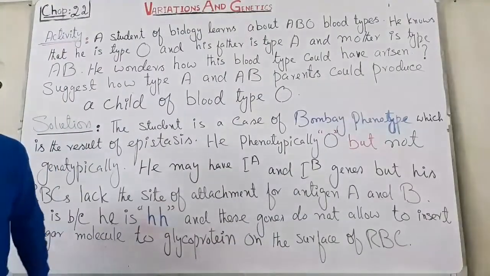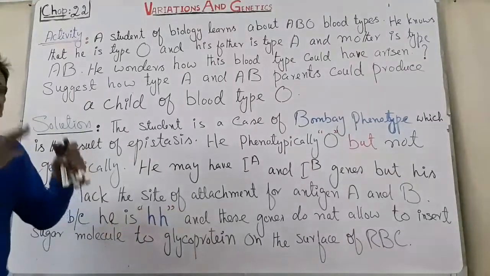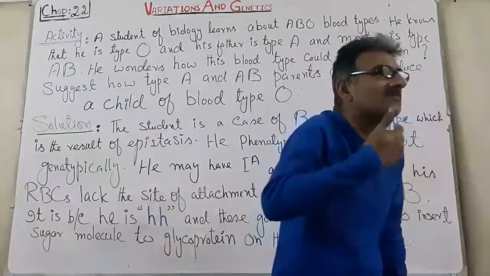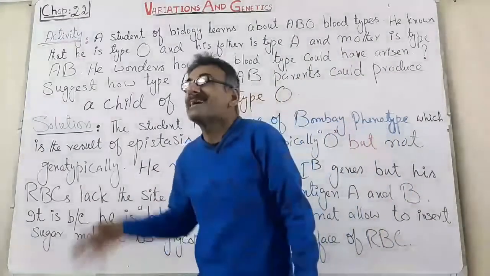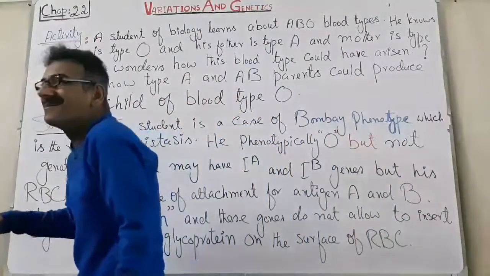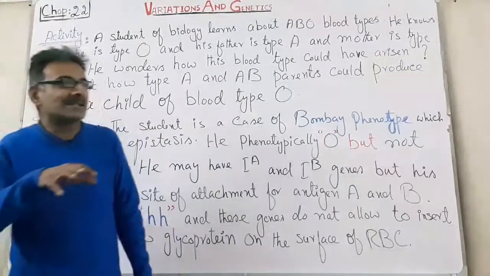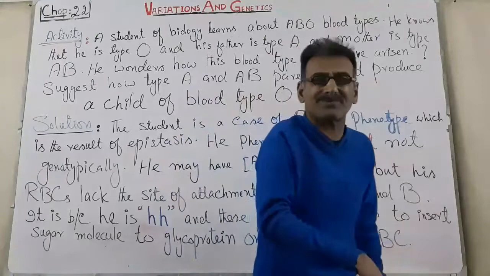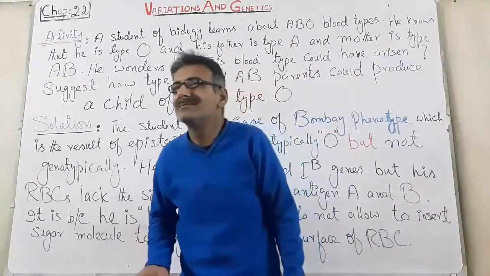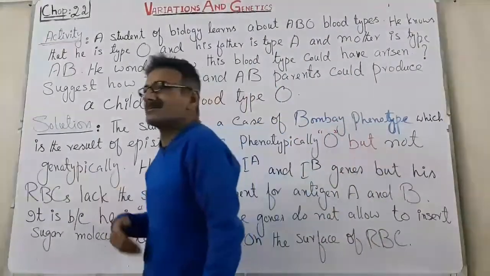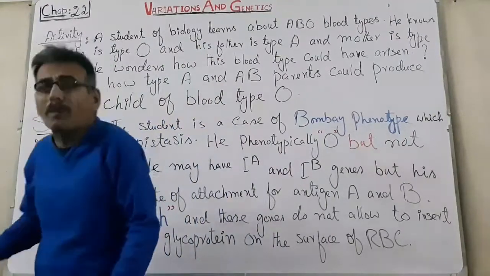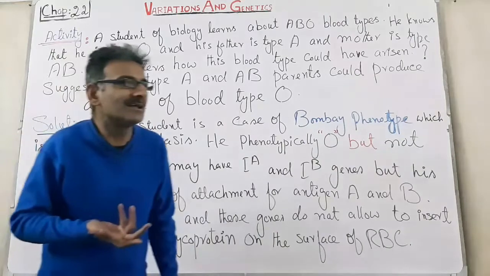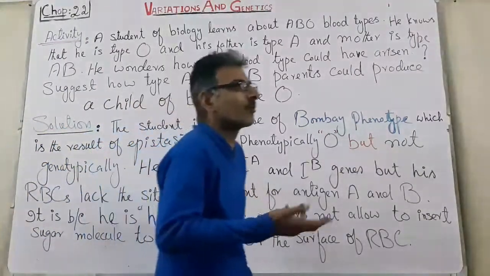Hence, it is clear from this discussion that the child which has appeared in the offspring is the case of Bombay phenotype, because when we cross the two parents, actually we cannot get O phenotype.